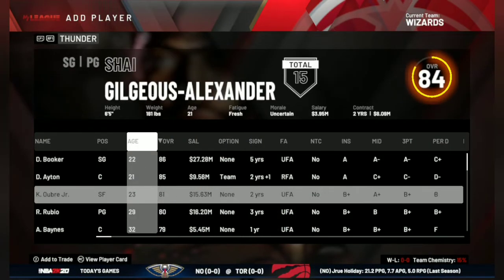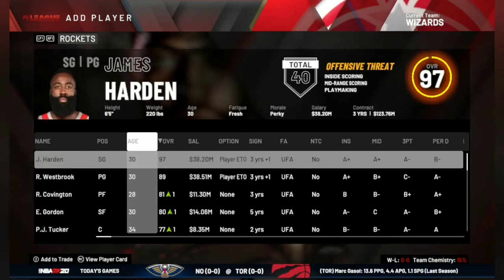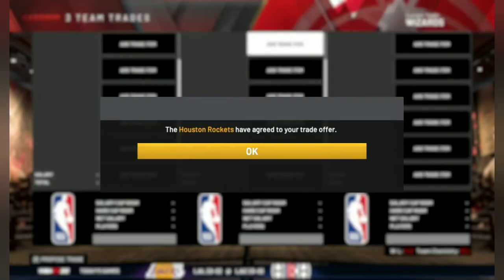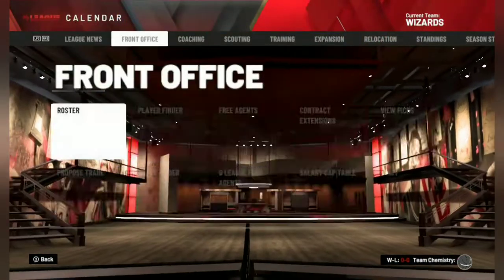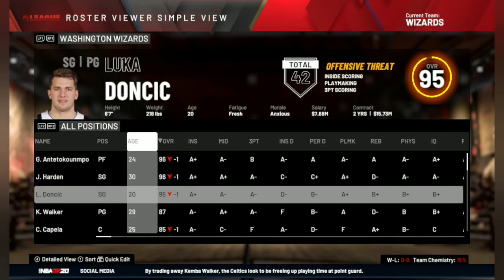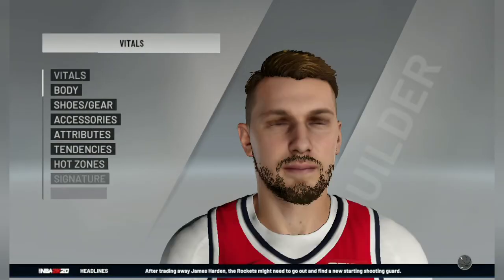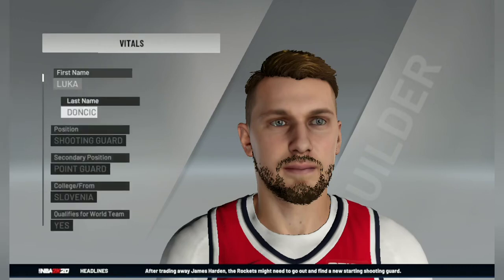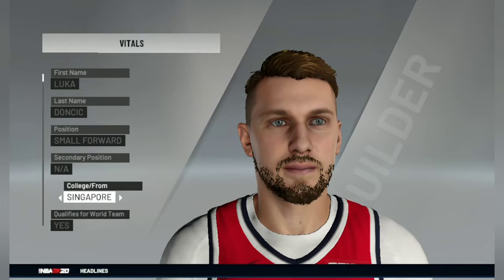Let's go and search for James Harden, because I'm looking for some three-headed monsters: James Harden, Luka Doncic, and Giannis Antetokounmpo, as they agreed to this offer. So let's change the position of Luka Doncic to small forward, as he's 6'7" so he can play small forward easily, and secondary position to shooting guard.